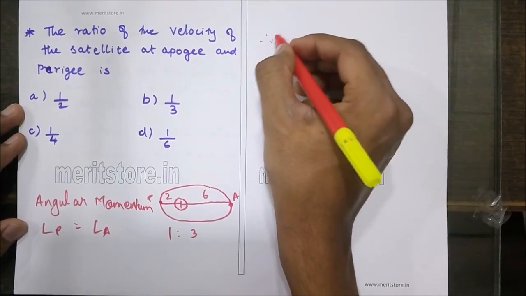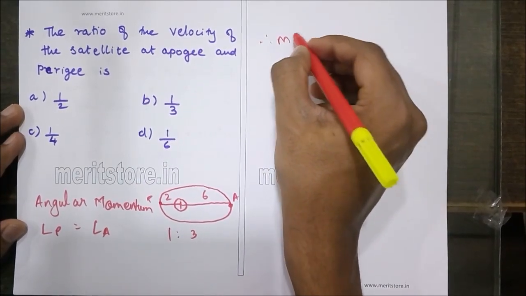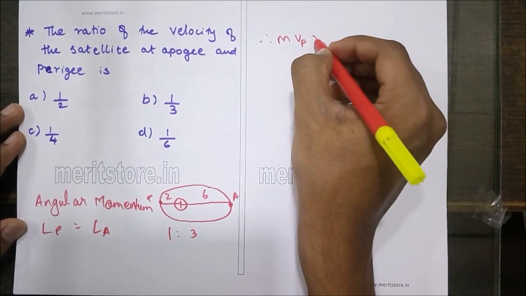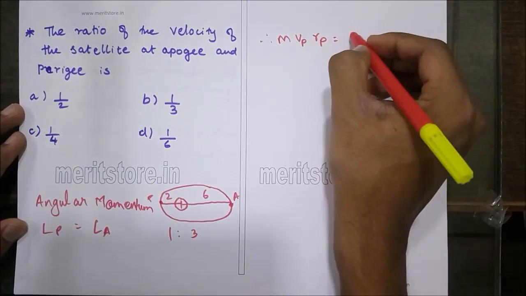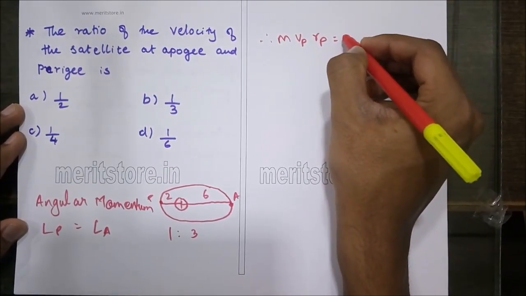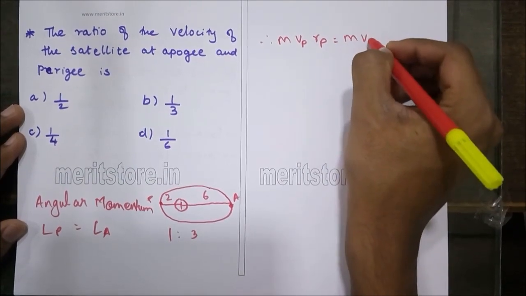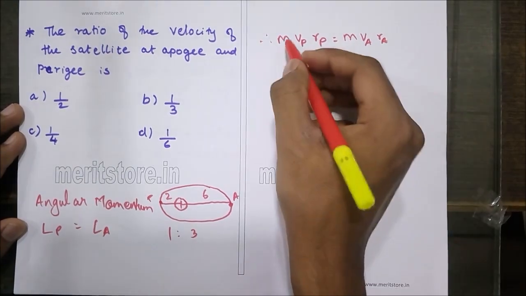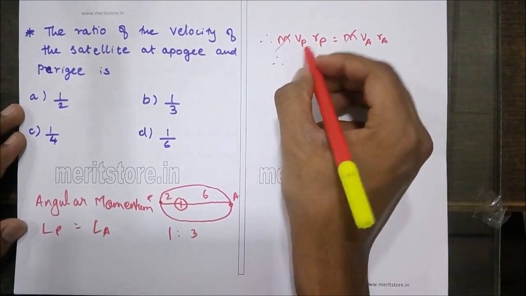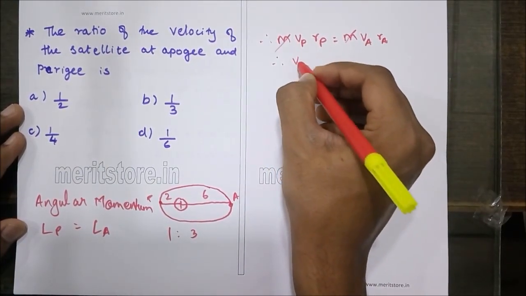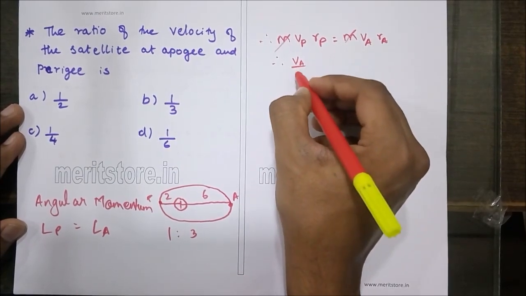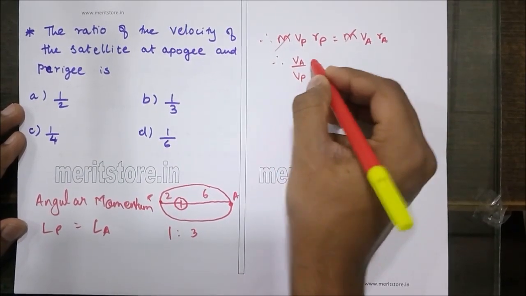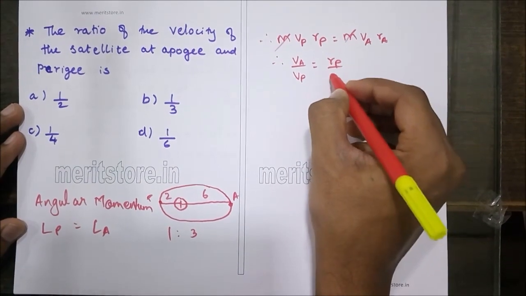Therefore, the mass of the satellite times the velocity at perigee into the radius of perigee is equal to the mass of the satellite into the velocity at apogee into the radius of orbit at the apogee. So the mass gets cancelled, and hence the velocity at the apogee to the velocity at perigee is nothing but rp upon ra,